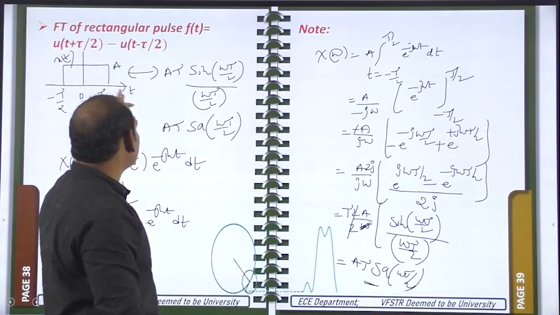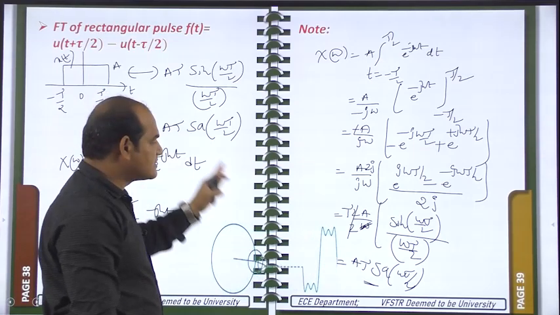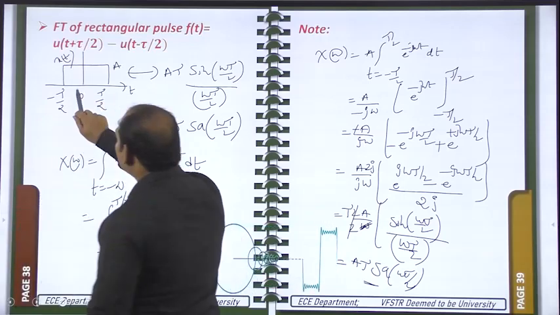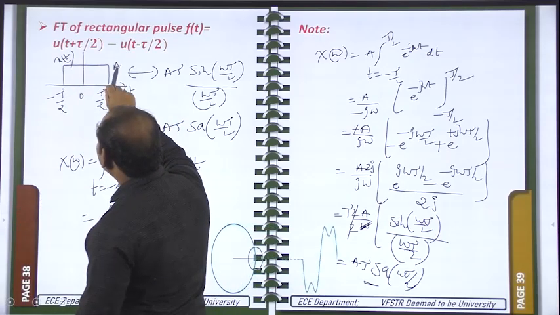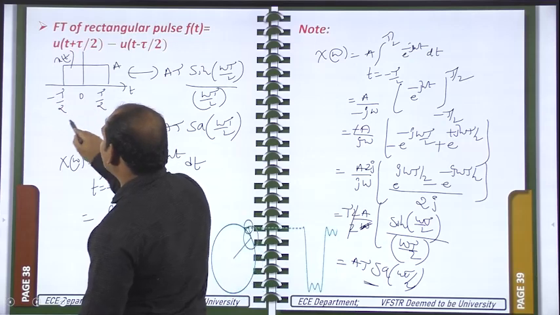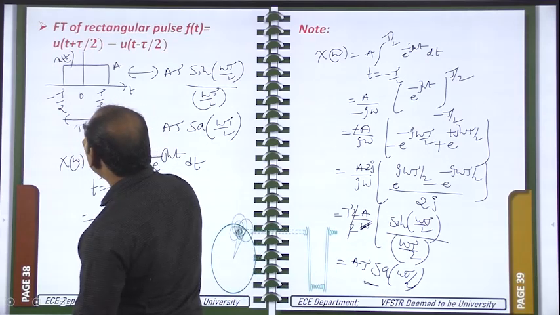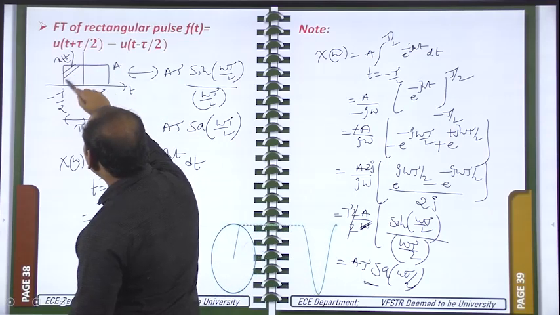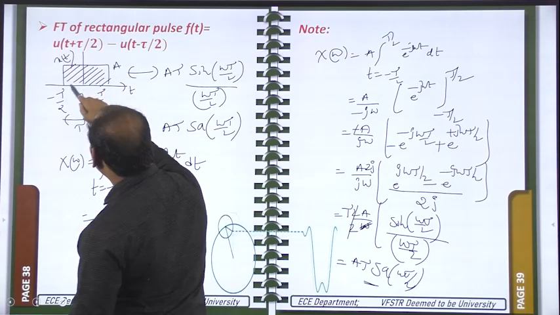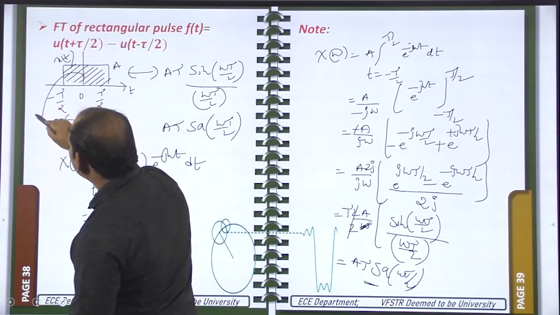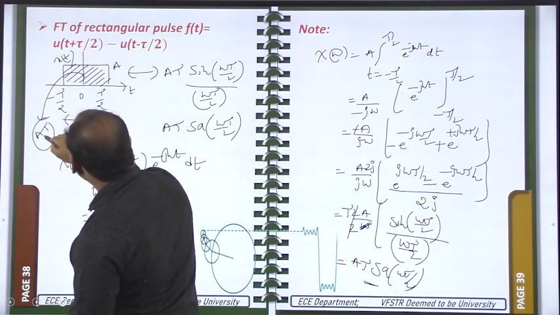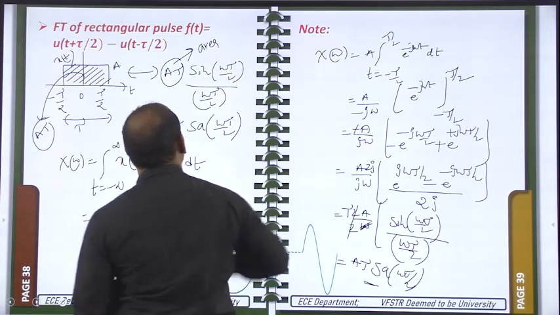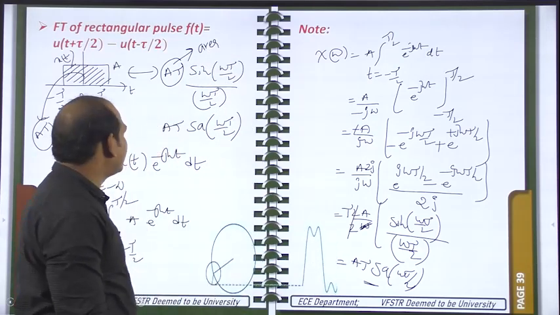What is the Fourier transform of the rectangle pulse signal? That is the sampling function, and these things you need to remember. It is having the non-zero amplitude capital A from minus tau by 2 to plus tau by 2. That means the pulse duration is tau seconds, with the amplitude A. So what is the area under this rectangle pulse signal? Height is A and width is tau. That means area is A tau. This A tau area is available as the amplitude here, the area under the rectangle pulse.